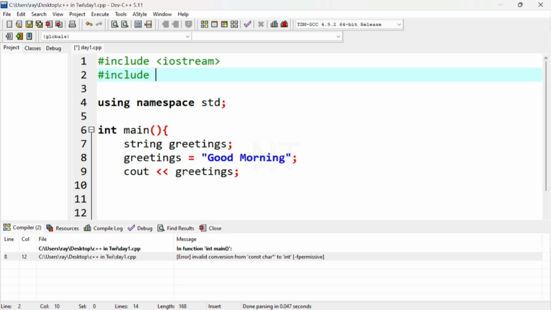So you can include the string itself. Include string. You can add this to your code, then you can use the string straightforward. Anytime you store a group of characters via string, you always put them in quotes. Double quote is always preferred.